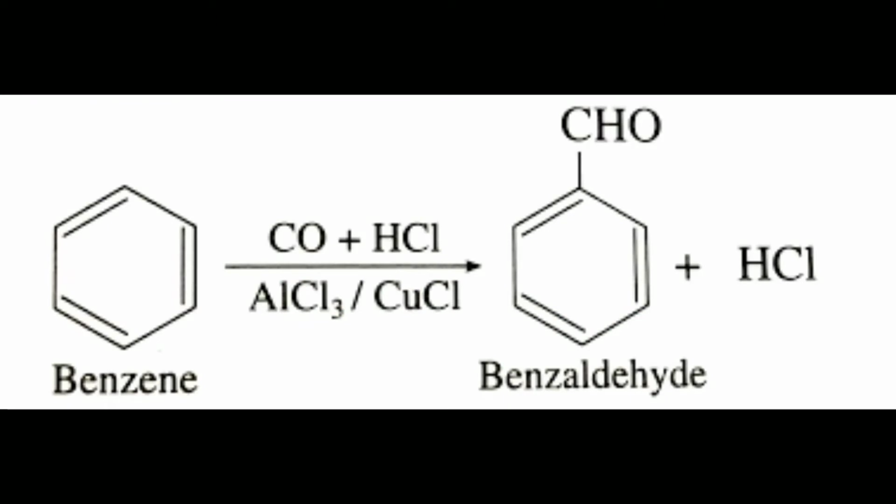The fourth reaction in the preparation of aromatic aldehydes from hydrocarbon is the Gattermann-Koch formylation of arene. Benzene or substituted benzene is treated under high pressure with carbon monoxide and hydrogen chloride in presence of anhydrous aluminum chloride or cuprous chloride to give benzaldehyde or substituted benzaldehyde.